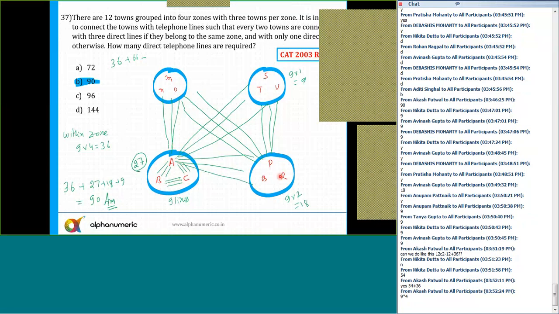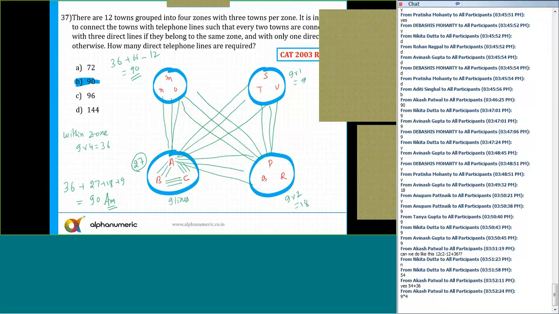So 3 parts in zone 1, 3 parts in zone PQR, 3 parts in zone STU, and 3 parts in MNO. So 3 fours are 12. Subtract those 12 also, and you'll get the answer, which is equal to 90. So that is also correct. Nothing wrong in that. Okay, perfect.